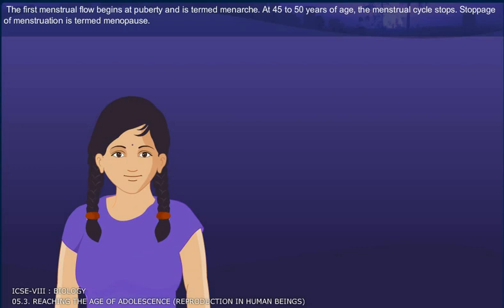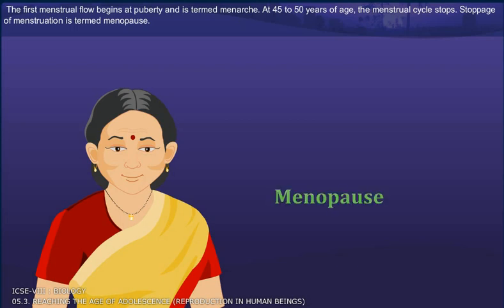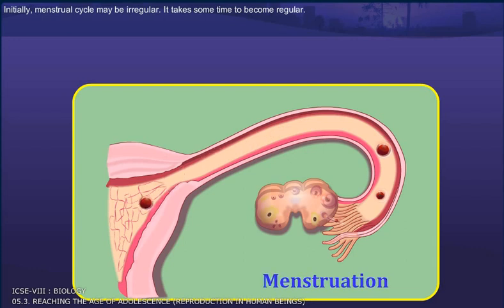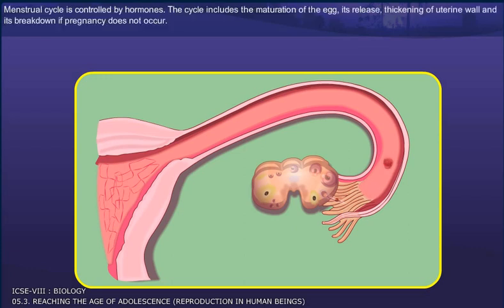The first menstrual flow begins at puberty and is termed menarche. At 45 to 50 years of age, the menstrual cycle stops. Stoppage of menstruation is termed menopause. Initially, the menstrual cycle may become irregular. It takes some time to become regular.